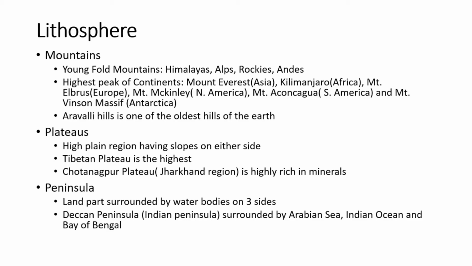Another example of a peninsula is the Iberian Peninsula, which constitutes Spain and Portugal in Europe. So remember these examples of peninsula as well. There is one more type of landform, that is island. Islands are those land parts which are surrounded by water bodies on all sides. Many countries are island countries, for example, Sri Lanka, Australia. These are island countries as they are surrounded by water bodies on all sides.